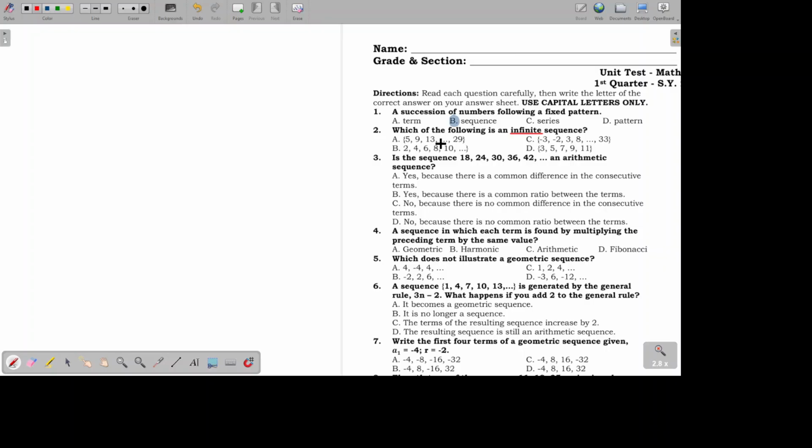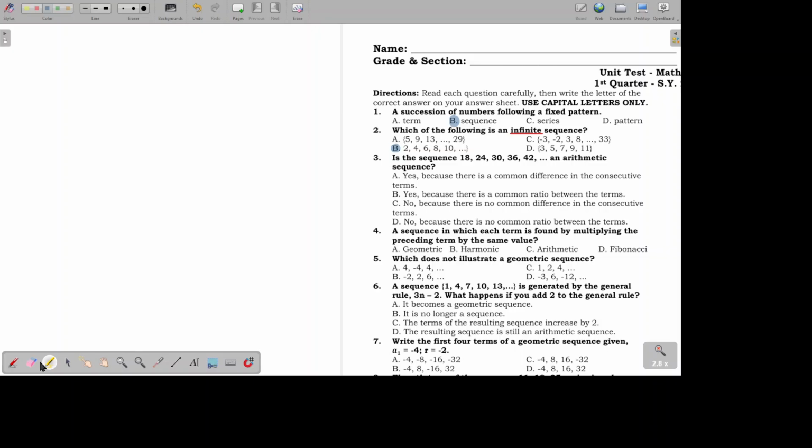Hindi pwede yung letter A kasi although may ellipsis siya, meron 29. Ibig sabihin, tuloy-tuloy yan, pero hanggang 29 lang. Same is true with letter C. Yung letter D, obviously, finite yan kasi hanggang 11 lang. Pero ito, may ellipsis sa dulo, which means that it continues on in that format. So, letter B is the answer.